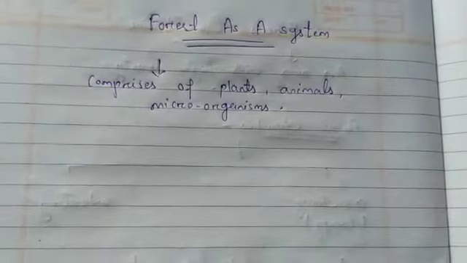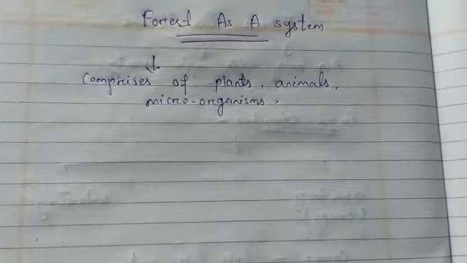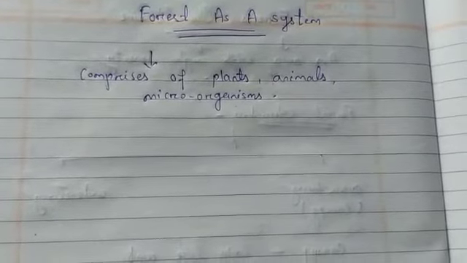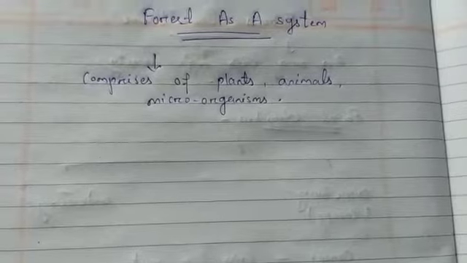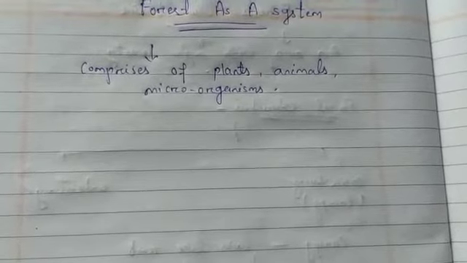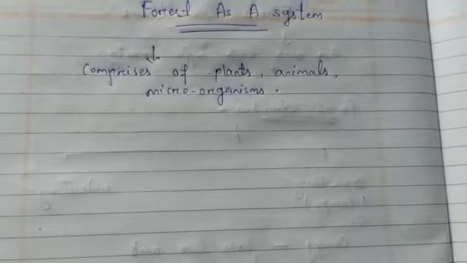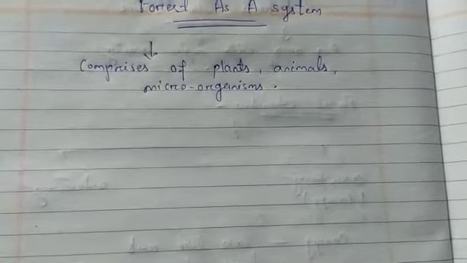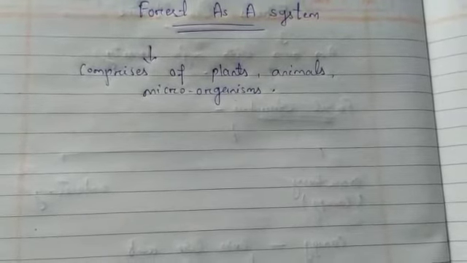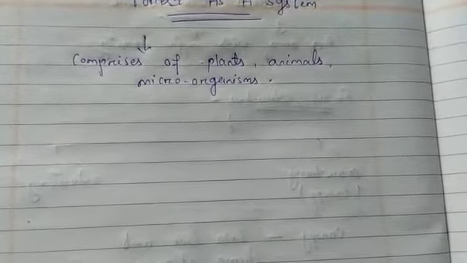In the forest there is interaction between soil, water, air and the living organisms. Different layers of vegetation provide food and shelter for animals, birds and insects. All animals, whether herbivorous or carnivorous, depend ultimately on plants for their food supply, because if herbivores do not eat the plants, then carnivores can't eat the herbivores. So a food chain is maintained. That is why in a forest many food chains can be found simultaneously and they might be intertwined. If any member of a food chain gets disturbed, it affects the other food chains as well.